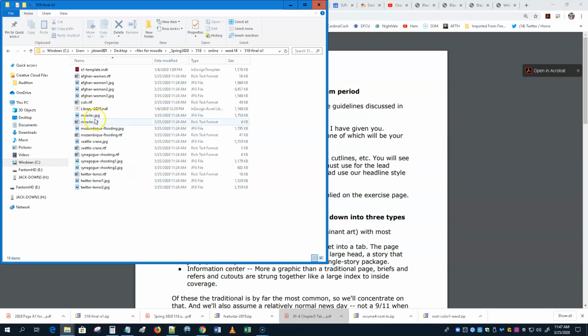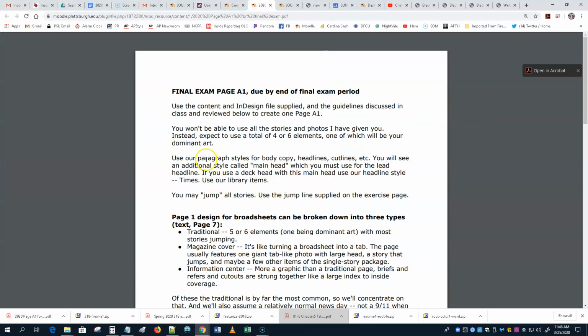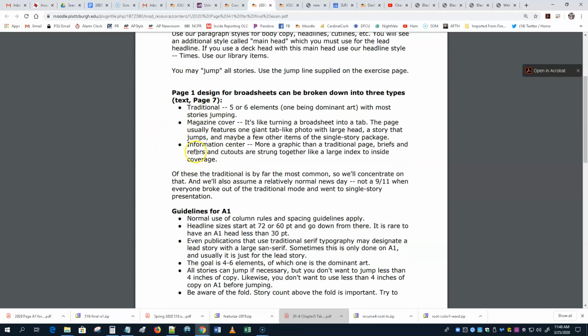And there's a measles story too, I forgot to mention that. Measles was, again, interesting. That was the big virus that we were worried about before. So that's a bunch of interesting stuff, but not overwhelming. Use our regular paragraph styles, use our regular template, all the normal rules that apply. This just says, by the way, we are doing a traditional 5 or 6 element page. Okay, page 1, traditional page 1, as you've done before.